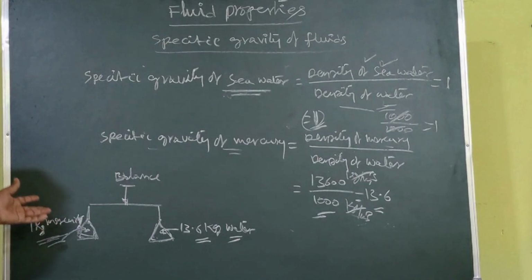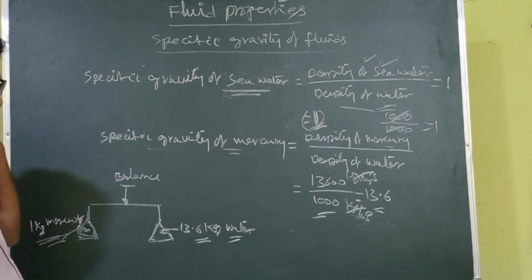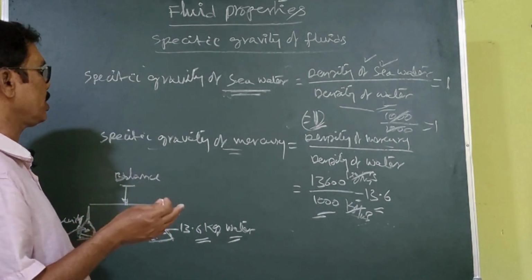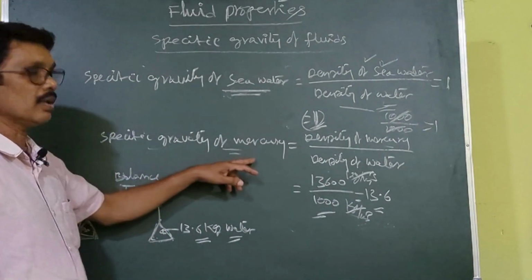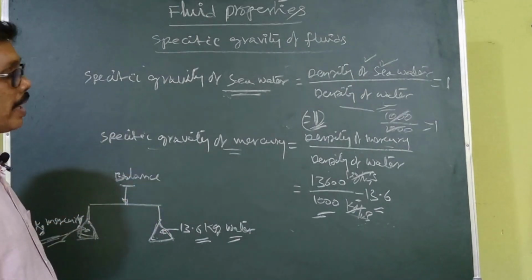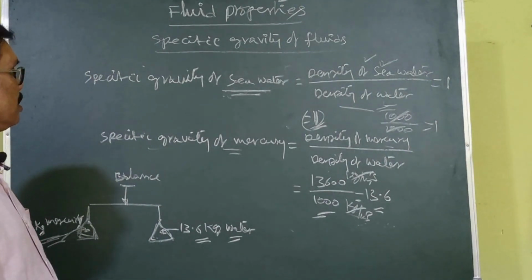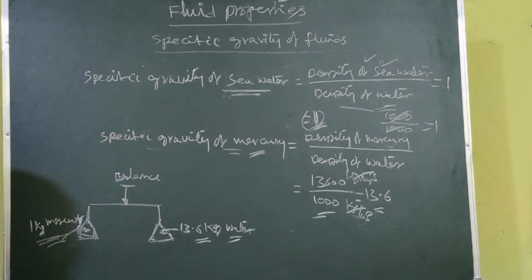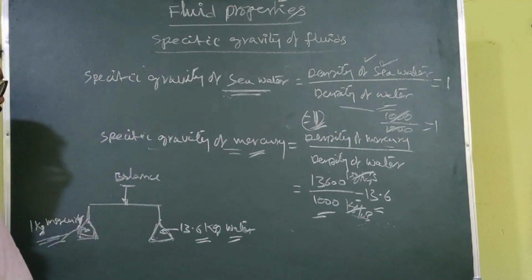Another one: what is the importance of mercury? Why is mercury used in different manometers? Mercury is used, and at the same time we have observed many times that in a thermometer, which is used for measurement of temperature, we also use mercury. Why do we use mercury? Mercury's boiling point is very high, and it does not get easily evaporated. That's why mercury is used in thermometers and manometers. That is the thing we have to understand.